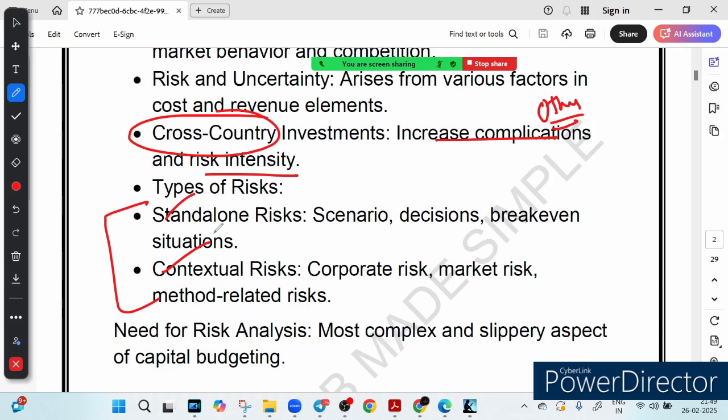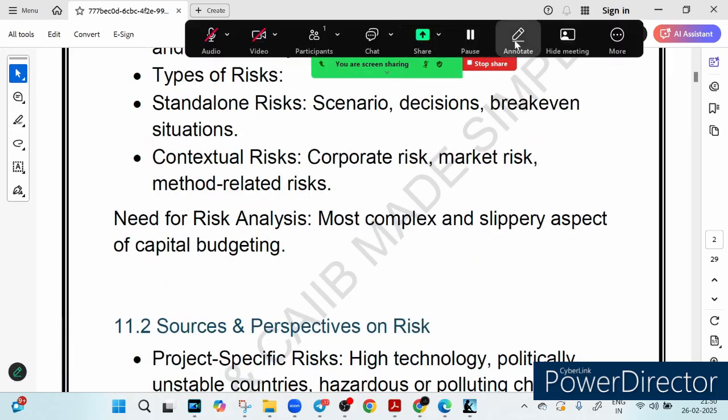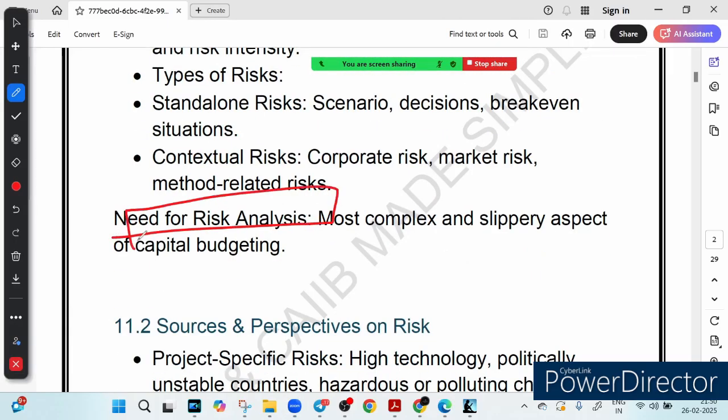So friends, these are the two kinds of risk that a project is exposed to. These are the risk factors. Obviously every investment has a risk. Still some risks are within the project itself and some risks are outside the project, and that is how we have categorized these two. I hope this makes sense to you. Now the question is why we need risk analysis, why risk analysis is crucial. Let's answer this question. What is the need for this so-called risk analysis?